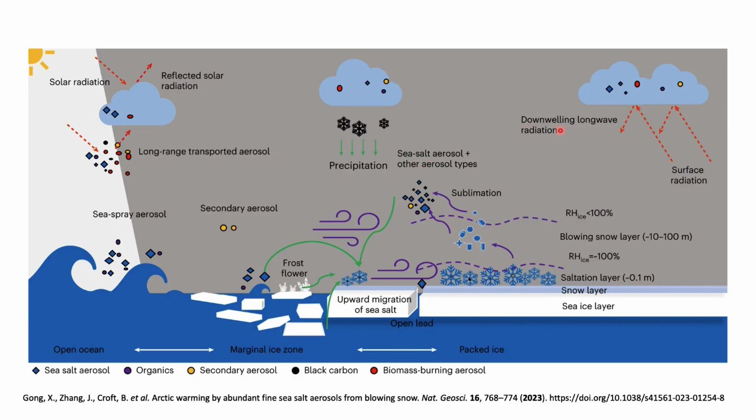And when the cloud is present, they will be doing the downwelling long wave radiation. That means they will block the radiation which is escaping from the earth, and they will just send it back to the earth. And some of the things are also due to surface radiation. And the top of the ocean is covered with a thick layer of snow, and just below that a sea ice layer is also present. And when the sea sprays are formed, they are actually leading to the upward migration of aerosol particles.